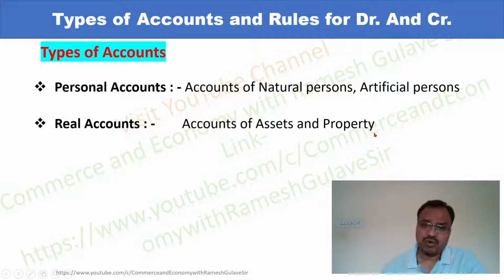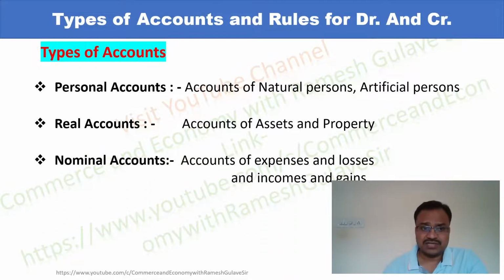And any kind of property, like land, building, etc., and any kind of possessions like cash or bank balance, all these are considered as real account. So basically, real account includes accounts of all types of possessions, including assets, property, and investment, or any other types of possessions, right?